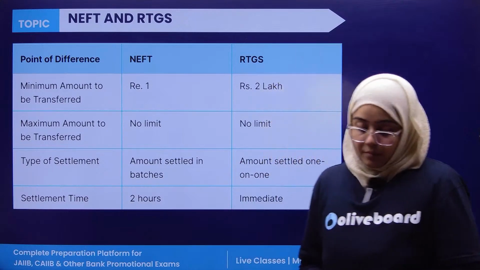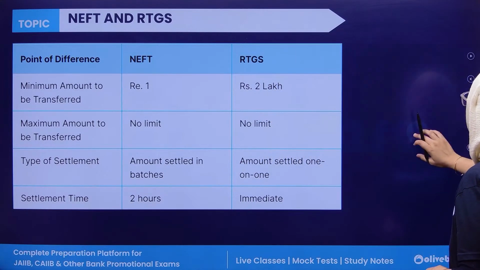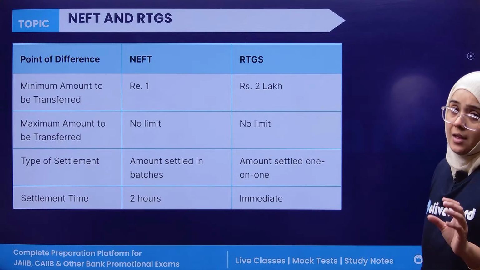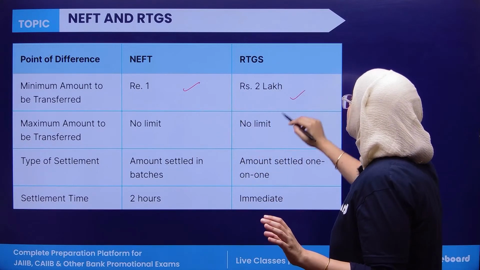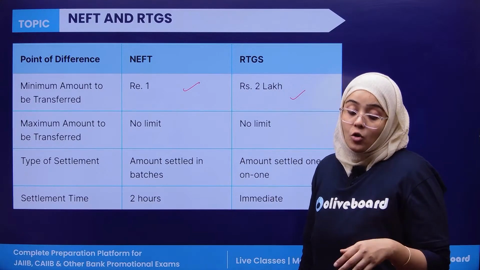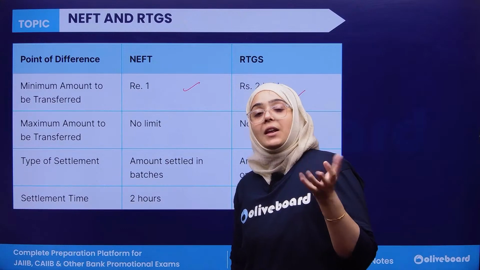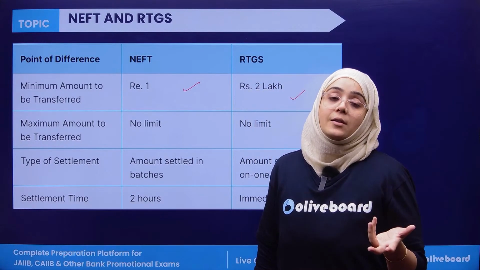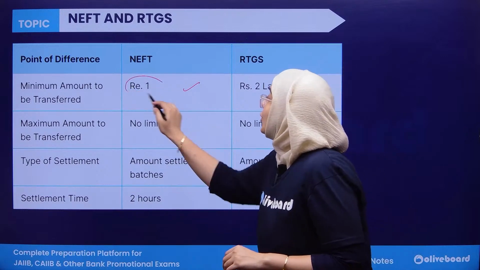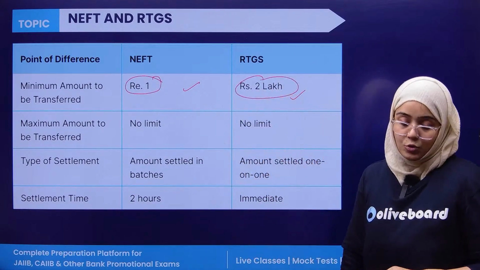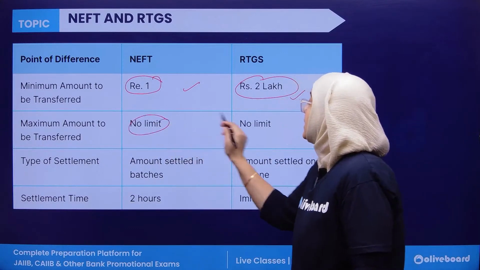Now, what is the difference between NEFT and RTGS? First of all, the minimum amount that can be transferred in NEFT is rupees 1, and in RTGS it is rupees 2 lakh. If you say that no, ma'am, there is no minimum amount in NEFT, how do you transfer rupees 0 in NEFT? That's why the minimum amount is rupee 1, and here it is rupees 2 lakh. Next, if we talk about the maximum amount, there is no limit in both.